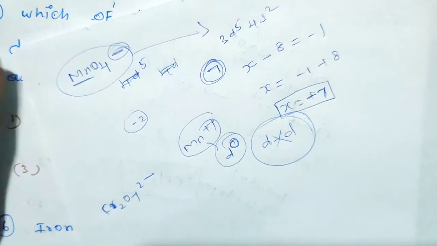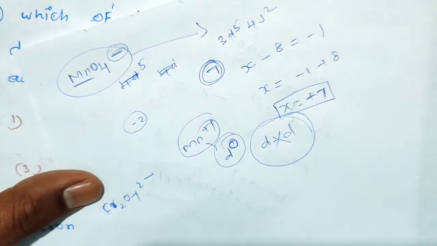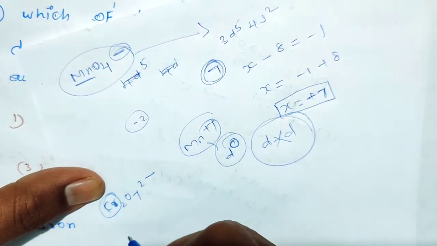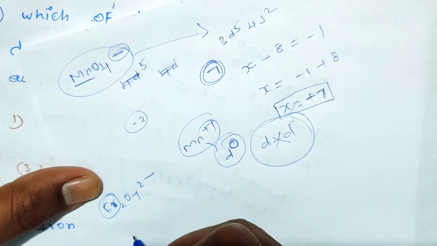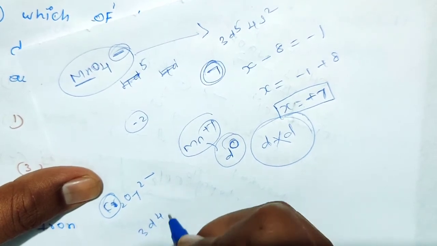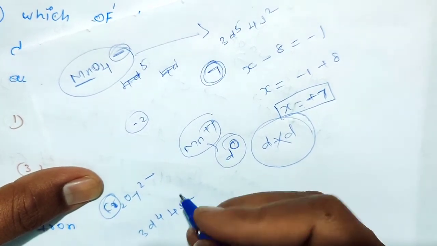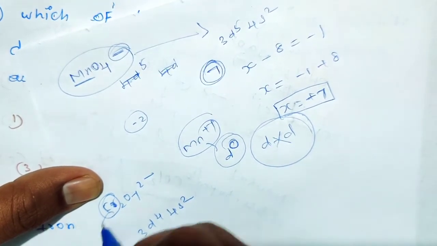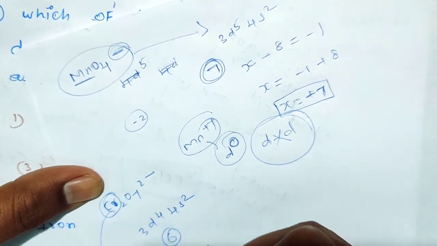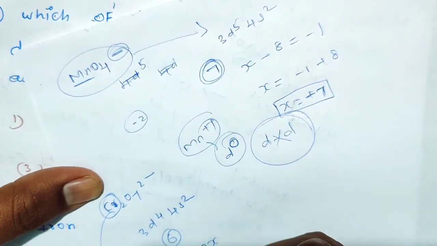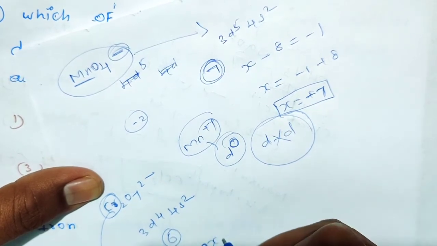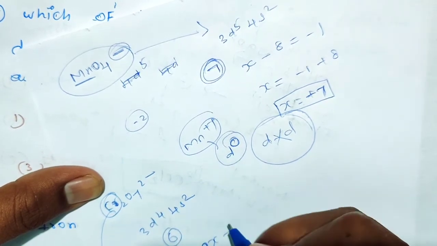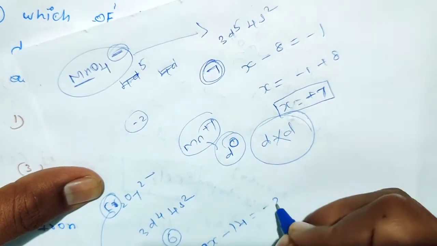Next, Cr2O7 2 minus. The electronic configuration of chromium is 3d4 4s2, so there are 6 valence electrons. Now write the oxidation state of chromium. 2x, because 2 chromium are present, and 7 oxygens means 14 times -2, equal to -2.